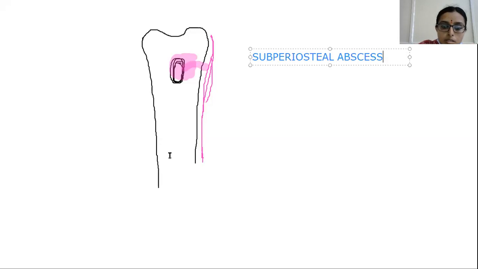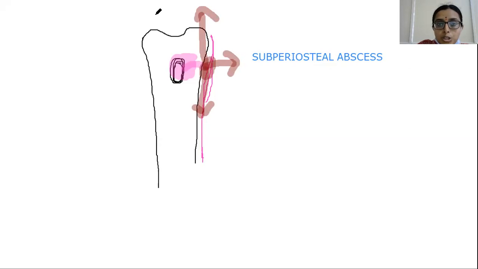So subperiosteal abscess is formed here. This subperiosteal abscess may either trickle down in the subperiosteal space, separating the periosteum from the diaphysis, leading to diaphyseal necrosis, or it may rupture out through the periosteum, or, if the diaphysis is intra-articular, it may move into the surrounding joint, leading to septic arthritis, or it may even affect the epiphyseal plate, or this abscess may also travel along the diaphysis, further occluding the blood vessels. So this is the pathology in acute osteomyelitis.